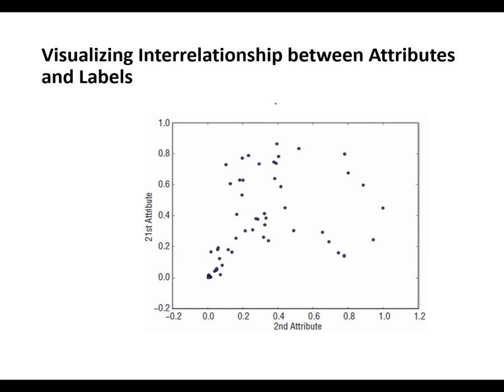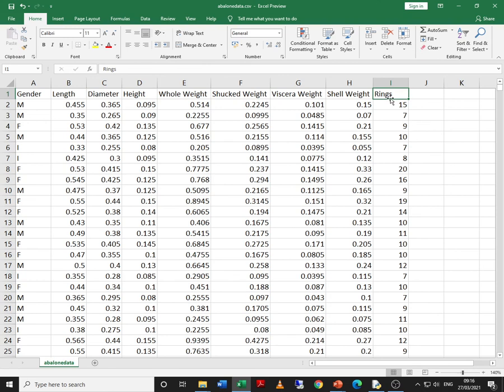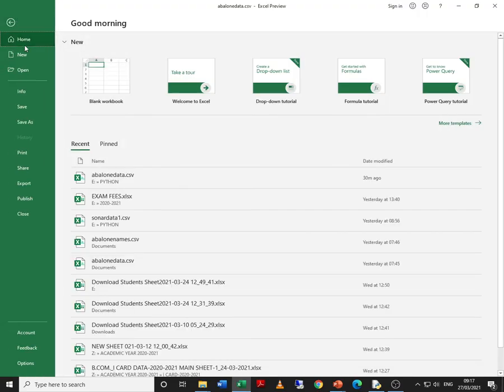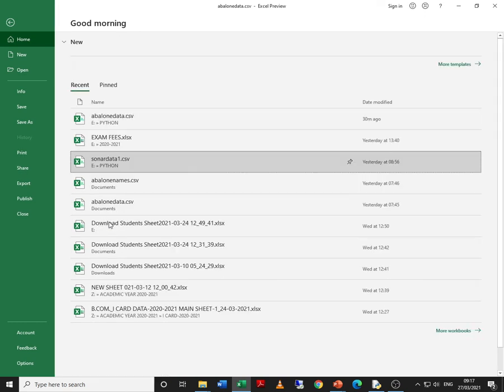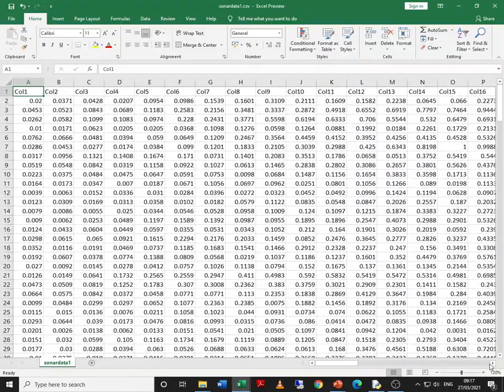the rock and mine data set, and there is a basic difference between the two data sets. One is a classification example, another is a regression example. Why is one a classification and why is another a regression? If you try to observe, we want to identify the age of Abelon based on these characteristics, whereas if we open the rock versus mine or the sonar data set, let me just try to enlarge the values.